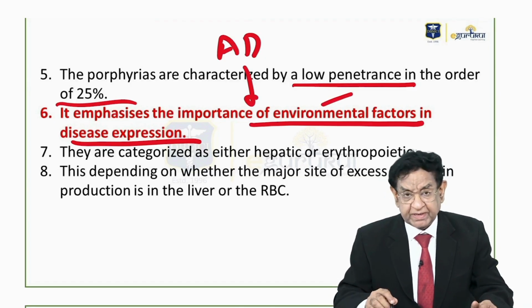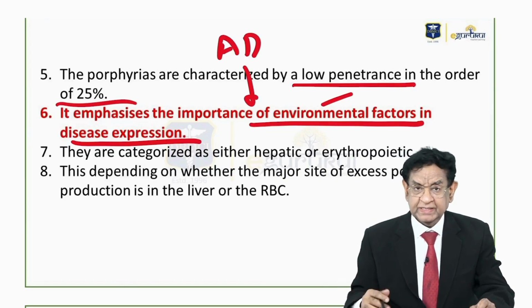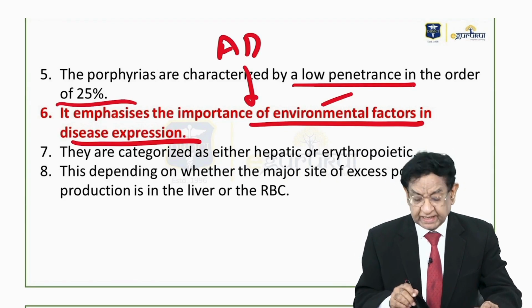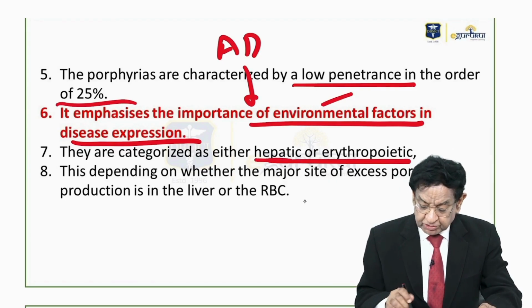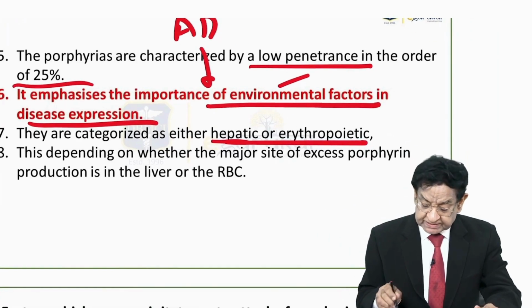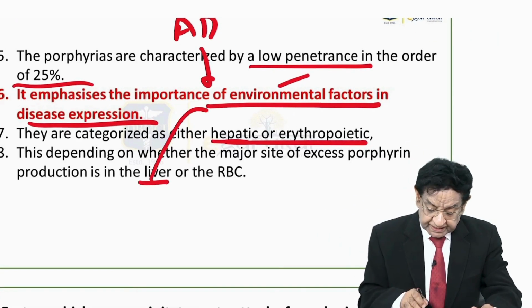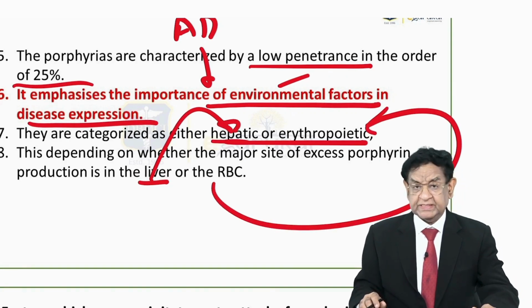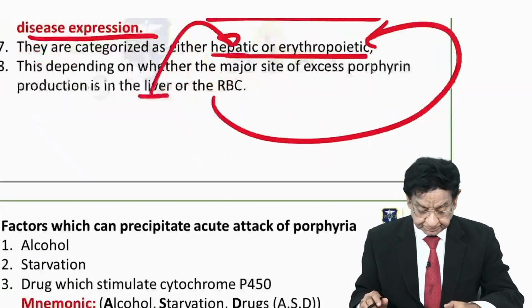So environmental factors are going to play a very important role in the occurrence of disease. Now these are divided into two categories, hepatic or erythropoietic. This all depends whether the major site of the disease is in the liver, it is hepatic, or if the disease is in the RBCs, it is erythropoietic.